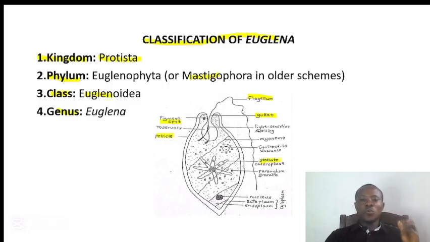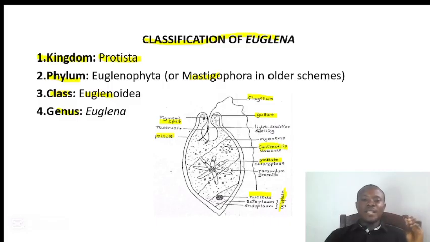We have chloroplast or stellate chloroplast for photosynthesis. We have the nucleus that contains the genetic material, and we have the cytoplasm that provides the site of chemical reaction, and it is in the cytoplasm that the organelles are suspended or held in place.